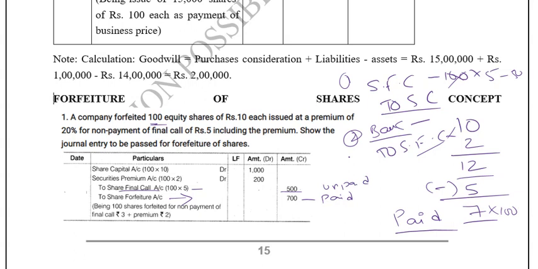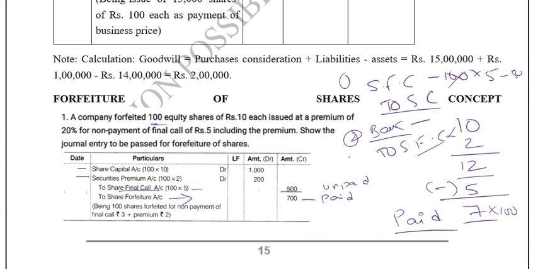Okay, and share capital will be debited with the total amount, because the entire share of 10 rupees is being forfeited. So you must debit that. Because this has premium in it, we have to show it separately and we have to debit premium. Why debit premium? Because we would have already passed a credit entry for premium.